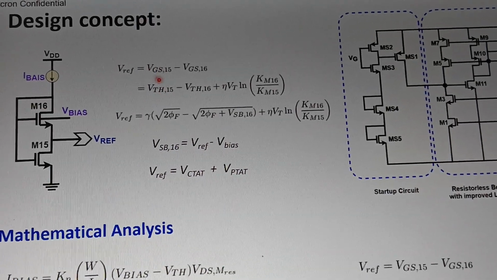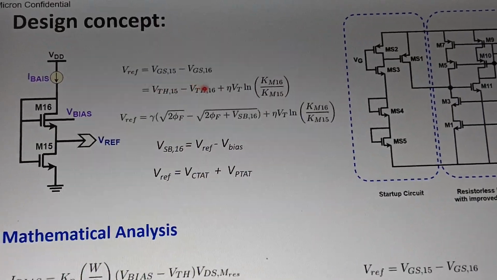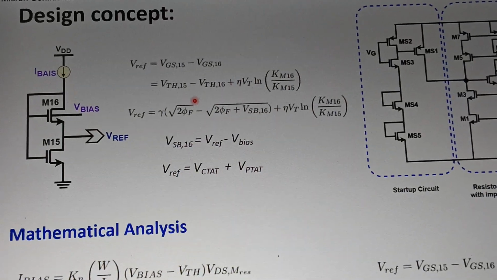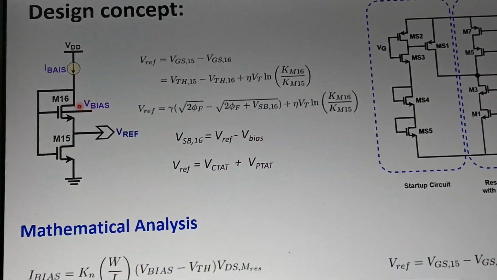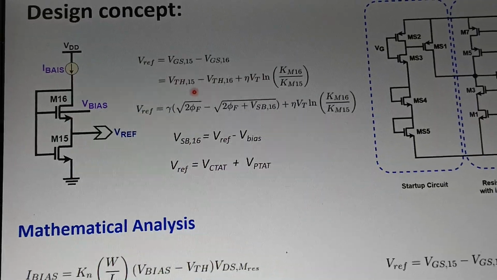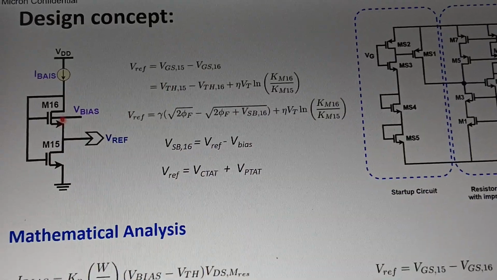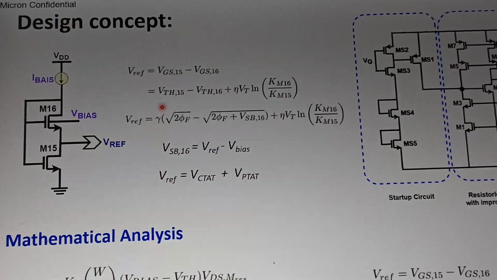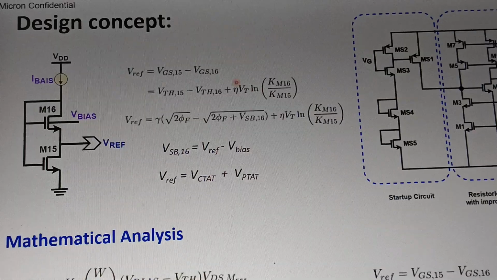If you put the VGS value, which is nothing but VTH plus some eta VT term, you see that VTH15 and VTH16 are not the same now, because the VTH is also dependent on the source to bulk voltage. This time the source to bulk voltage of M16 and M15 is not the same, so that's why we have a variation. Earlier, if this bulk is not there, then VTH15 is equal to VTH16 and we don't have this term. Then we have only this eta VT term, which is p-type in nature.